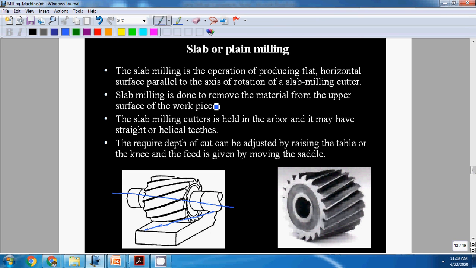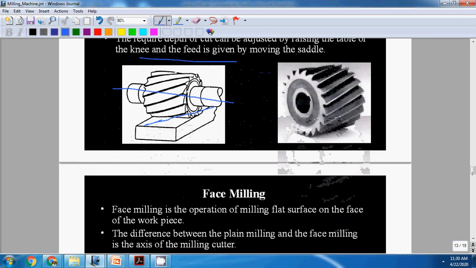Slab milling is done to remove the material from the upper portion of the workpiece. Slab milling cutter is held in the arbor and is made to have straight or helical teeth. The required depth of cut can be adjusted by raising or lowering the table, and feed is given by moving the saddle. Slab milling means mainly here the axis of rotation of the cutter is parallel to the surface.